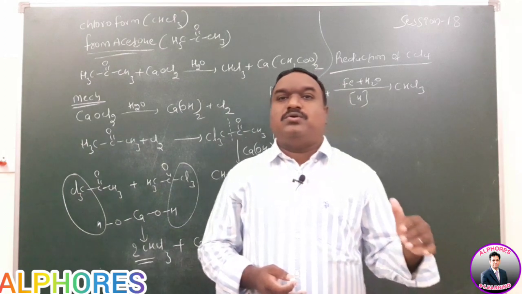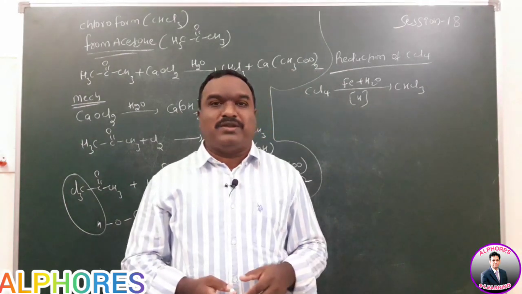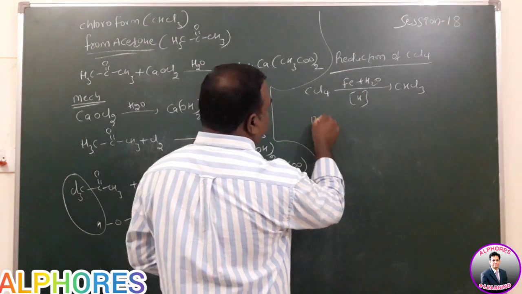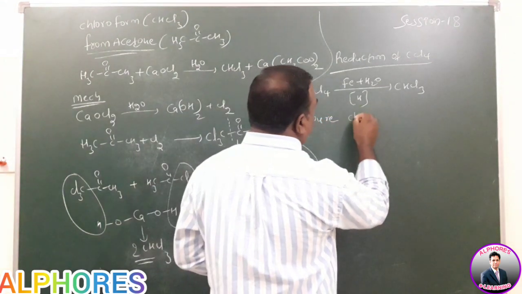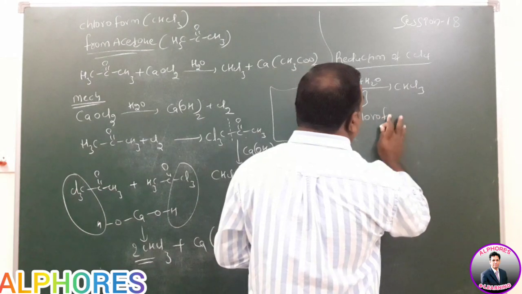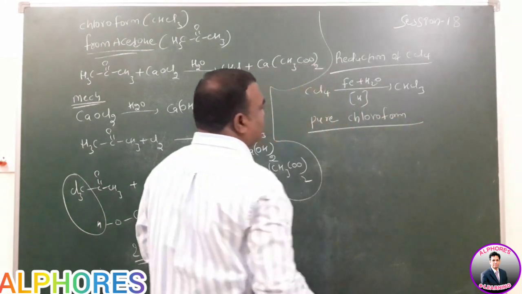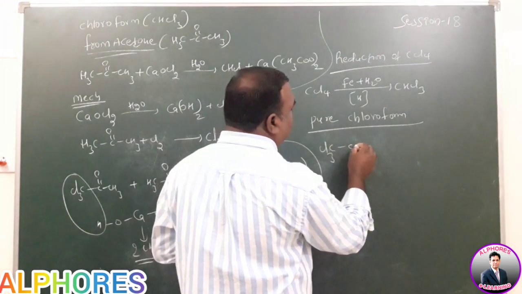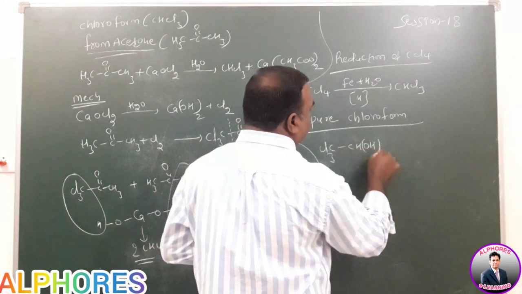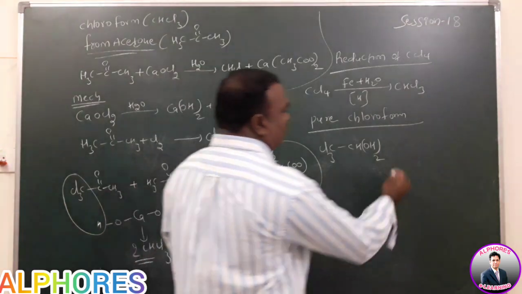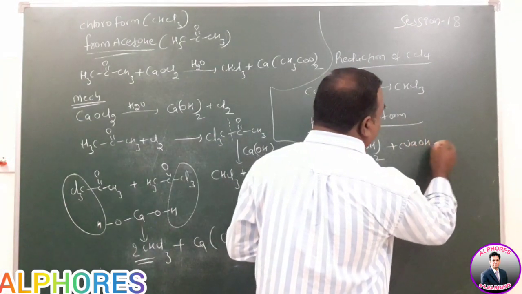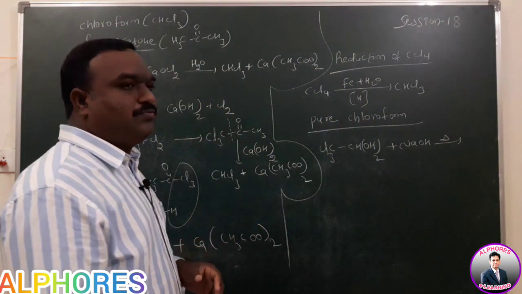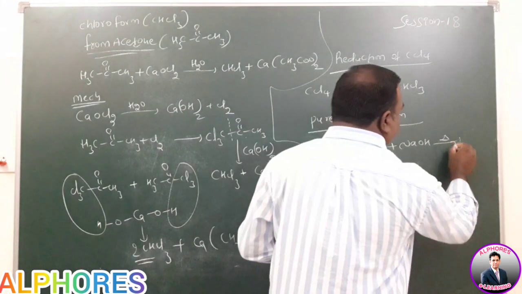Trichloro, nothing but chloral hydrate compound, reacts with sodium hydroxide to form pure chloroform here. Chloral hydrate reacts with concentrated sodium hydroxide, easily undergoes decomposition, forming pure chloroform.